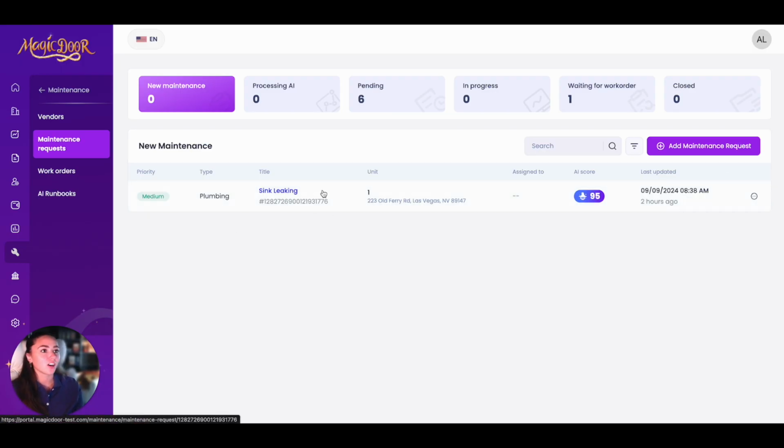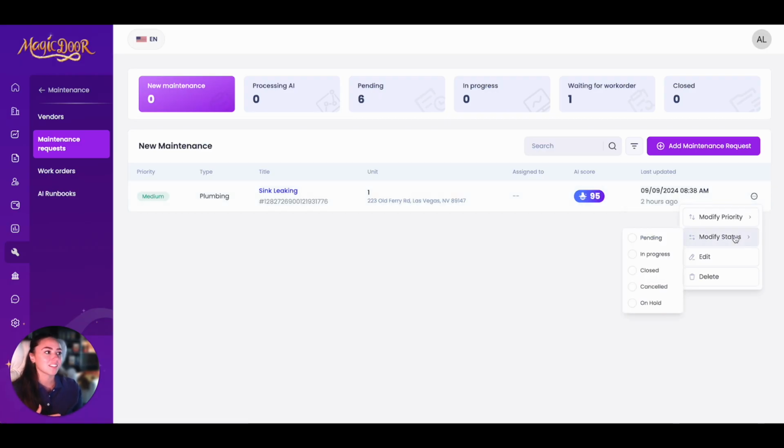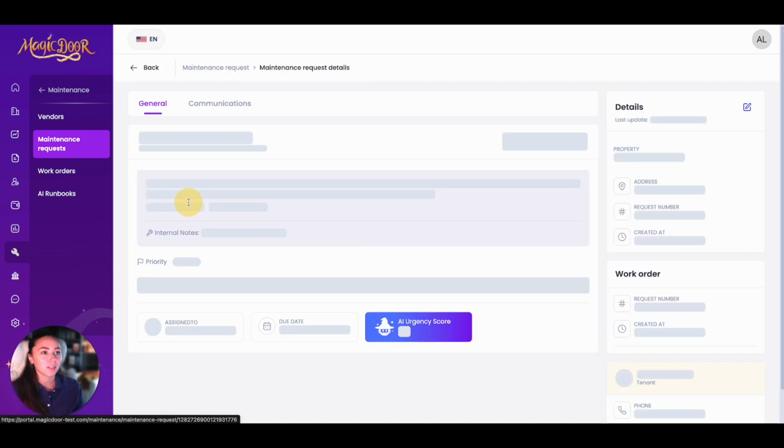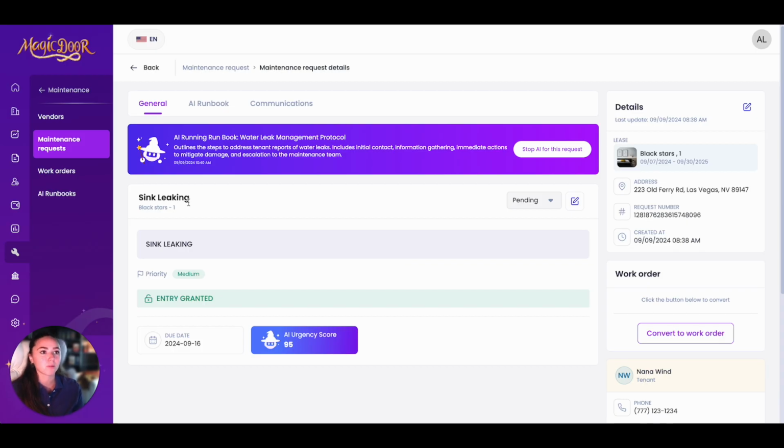Over here on the specific maintenance request, we once again have this 3-dot button. Here we can modify the priority if we don't agree with the AI. We can modify the status. Is it pending, in progress, closed, canceled? We can edit the maintenance request, and we can delete it. We can also, once again, everything's clickable. We can just click directly on this maintenance request, and it is just going to show us all the information.